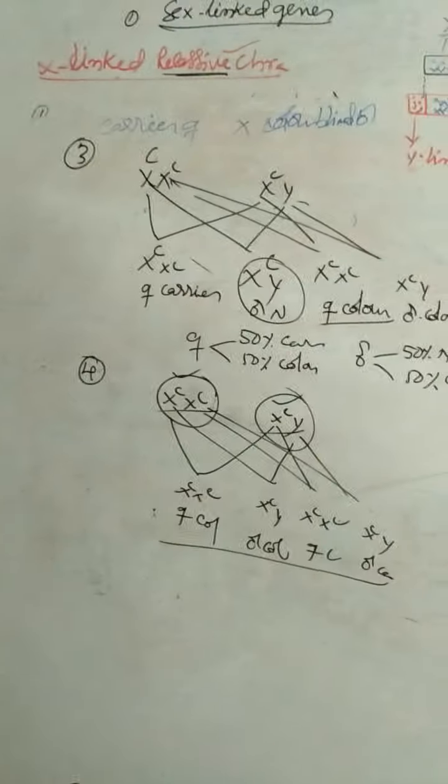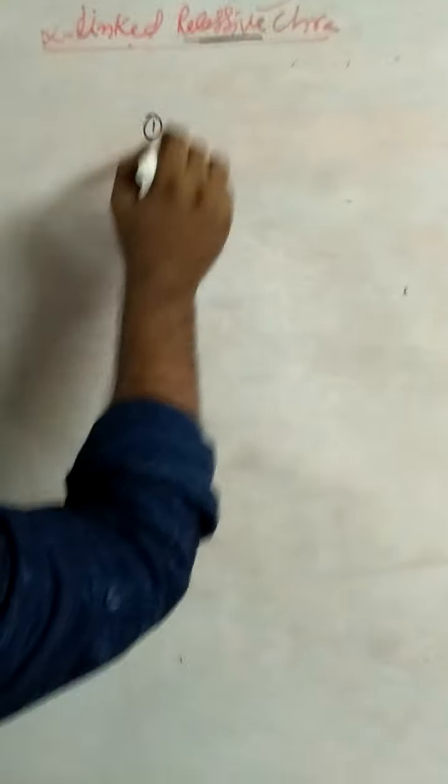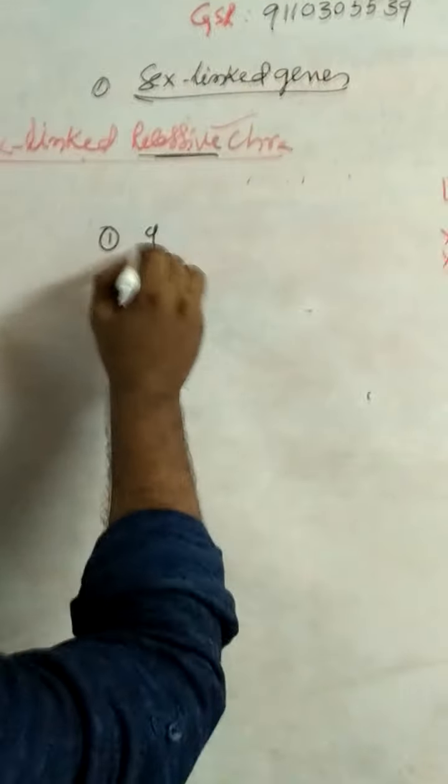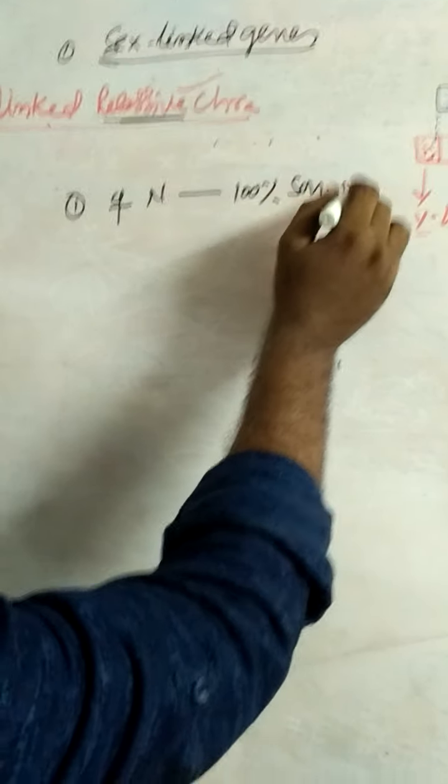That is about colorblindness in humans. So colorblindness is an X-linked recessive character. And the final conclusions, very simple. First, if the mother is normal, 100% sons are normal.